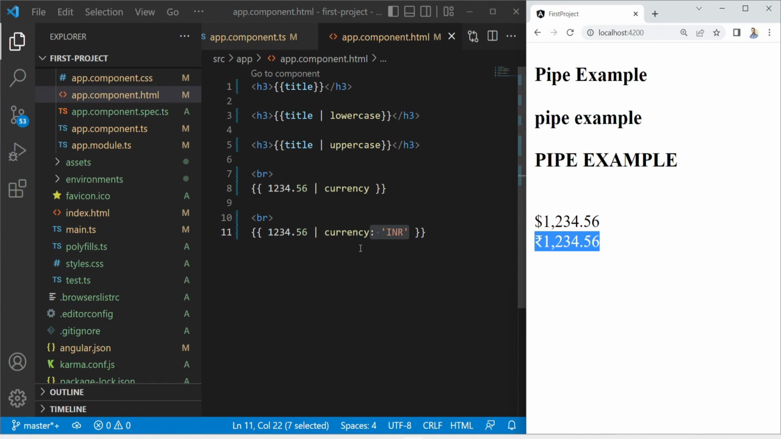So this is the benefit of parameterized pipes. It will give you a more specific result. This is the answer to this question.